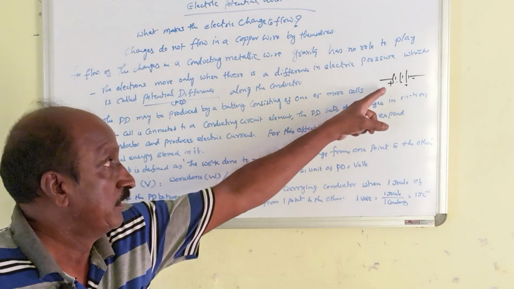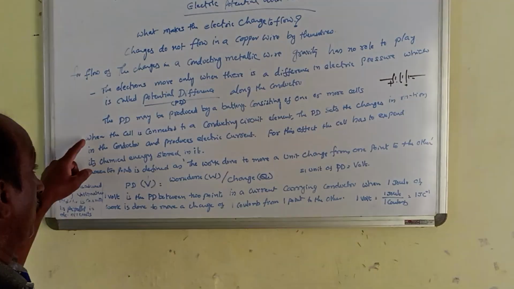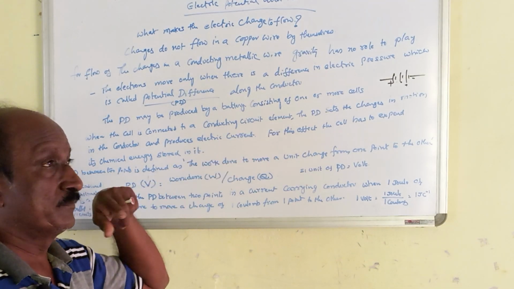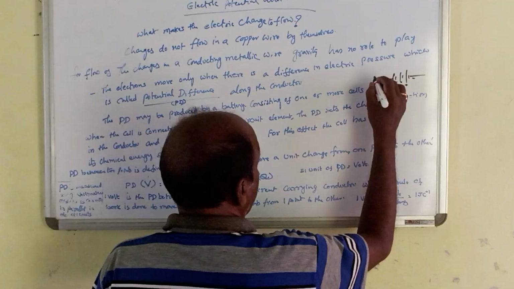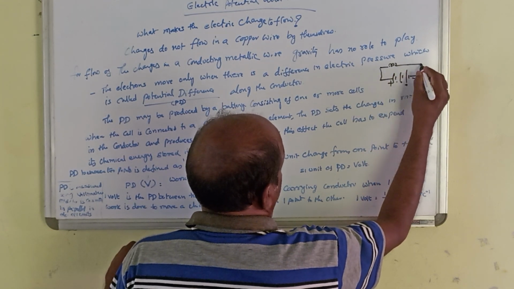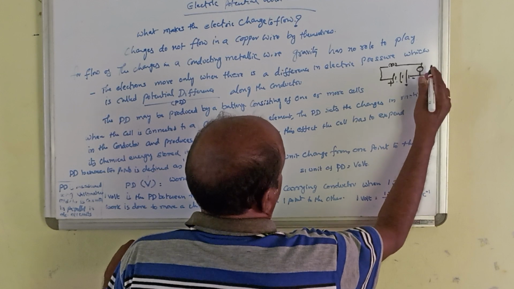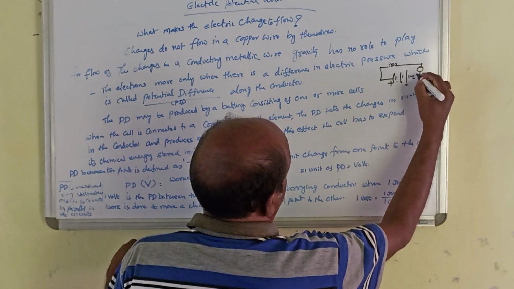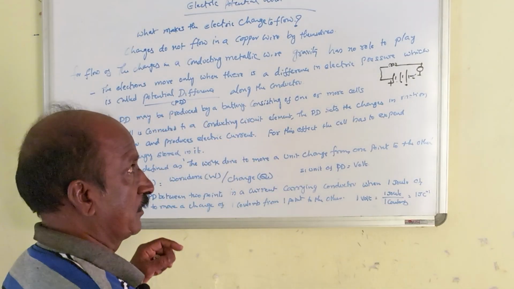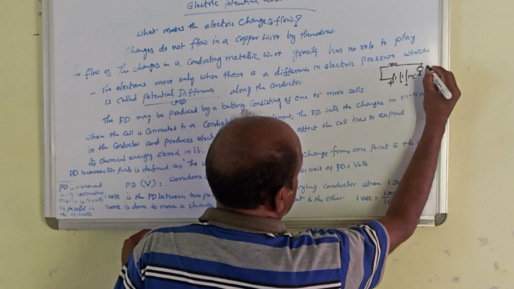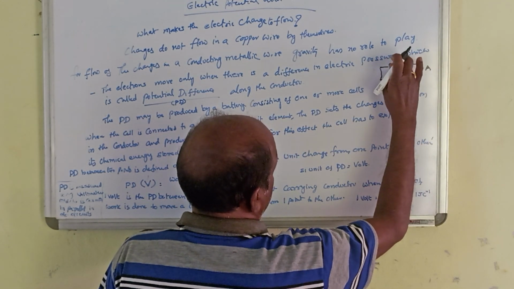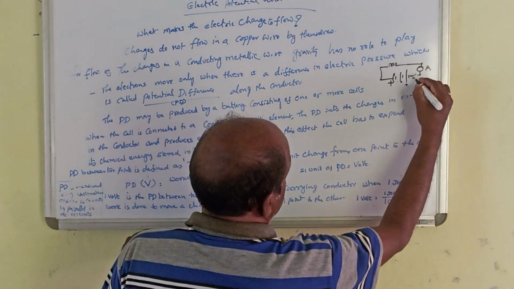When the cell is connected to a conducting circuit element, here if we complete this circuit, just as in the previous one, this is the ammeter, this is the voltmeter, this is a bulb, this is the battery, and this is the key.